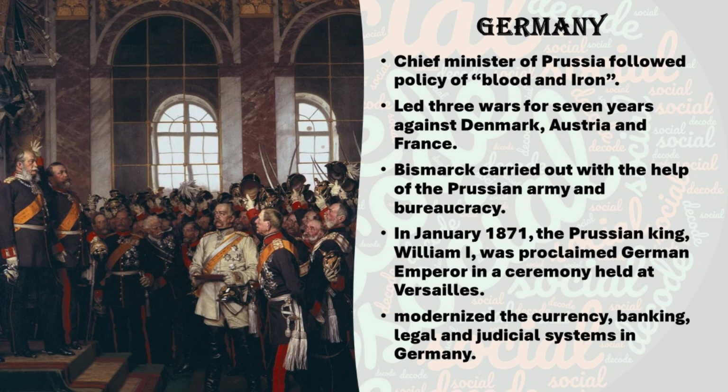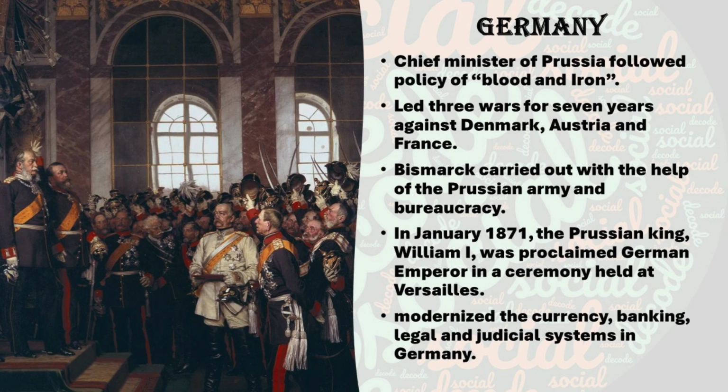At last, in January 1871, the German Empire was finally declared at Versailles. It was in France. Kaiser William I of Prussia became the Emperor of Unified Germany. After they gained unification, they made some changes in the currency, and they changed the administration system in the banking sector, even in the judicial system of Germany. Germany was unified through force, military campaigns and the leadership of Bismarck.